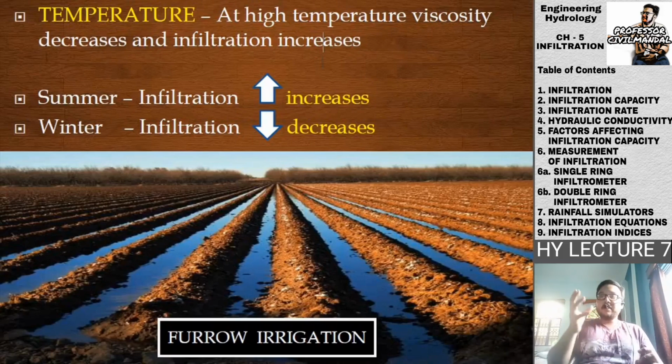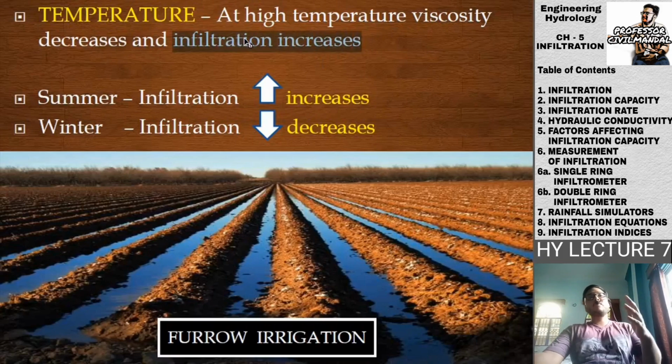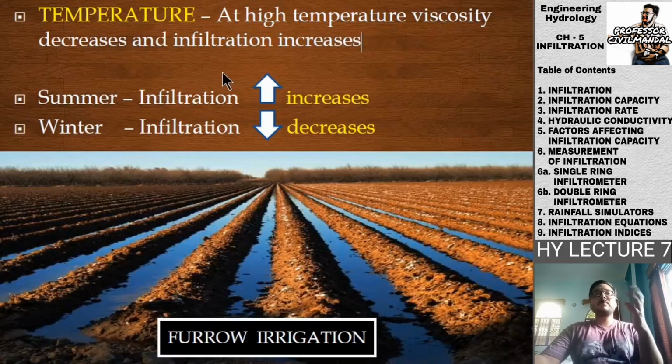So water, rainwater, is a liquid. At high temperatures, the viscosity of the water is reduced, and if the viscosity is reduced, what will happen? The fluidity, the rate of flow, will increase, and therefore the infiltration will also increase. A less viscous fluid will flow more easily as compared to a more viscous fluid. So higher temperature will give you less viscosity, and thus more infiltration.